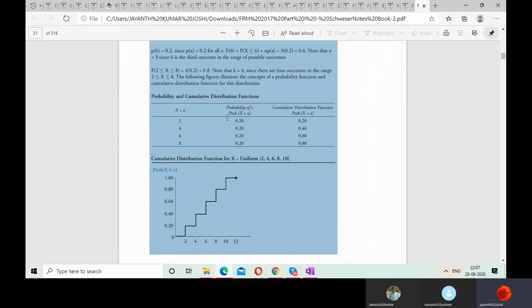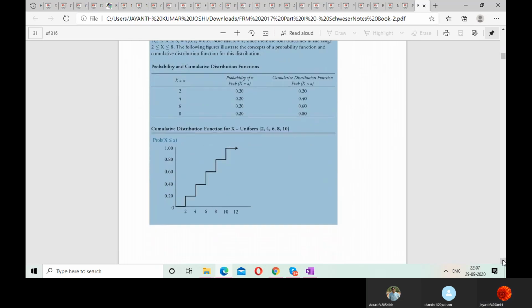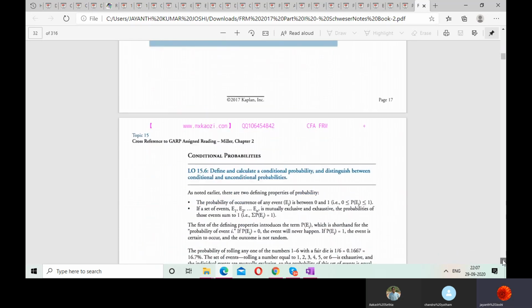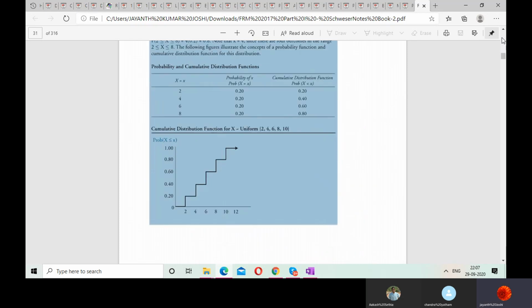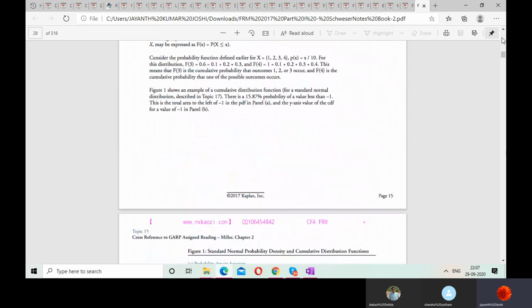We started from 0.20, which is for 2. So 2 is taking 0.20, 4 is taking 0.40, clubbing these two probabilities, 6 is taking 0.60, and 8 is taking 0.80. And the last one, 10, is still 1. That is an understood fact. This is the CDF.